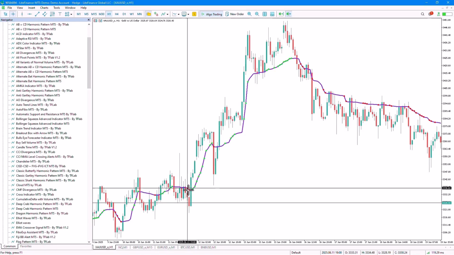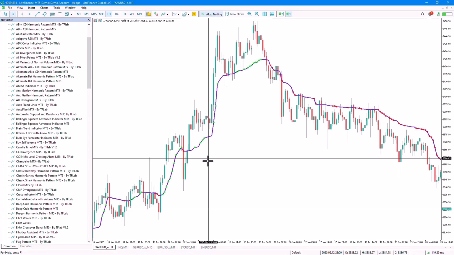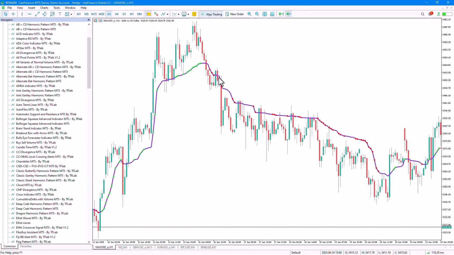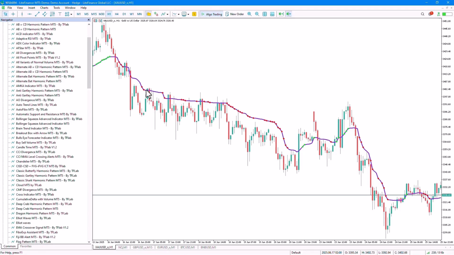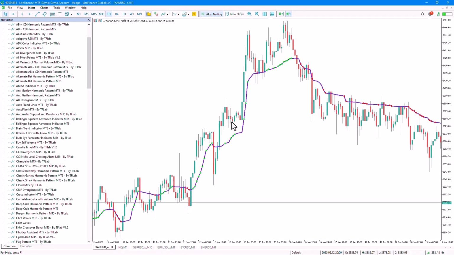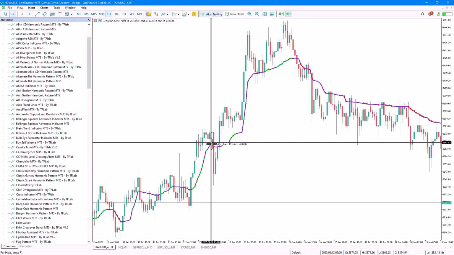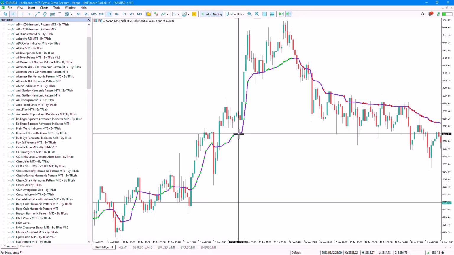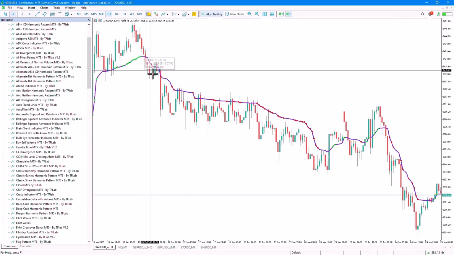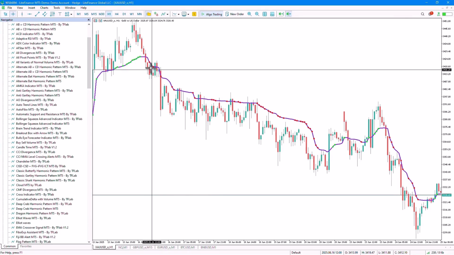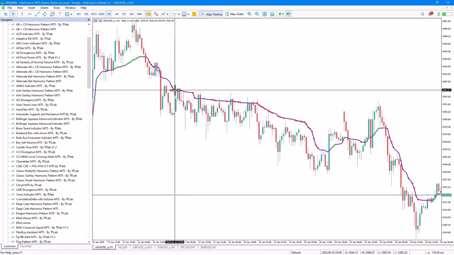When the price is above the trend line, it indicates an uptrend. And when the trend line breaks downward and moves lower, it indicates a downtrend. Also, when the price is above the trend line and green dots appear on the trend line, it signals buy opportunities on the chart, which traders can use as entry points for buy trades. And when the price is below the trend line and red dots are displayed, it signals a sell opportunity on the price chart.